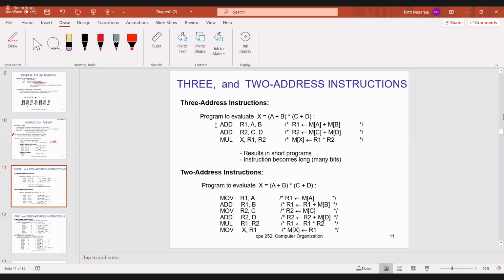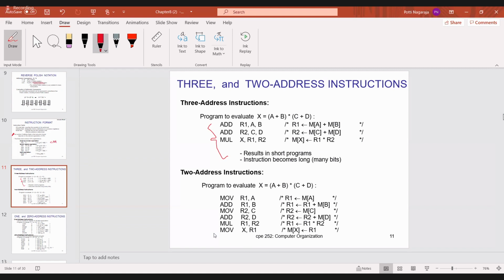So after performing this small program, what is the output that you got? Check this operation. In the first case, what did we do? A plus B. In the second case, C plus D. Now in the third case, A plus B into C plus D.